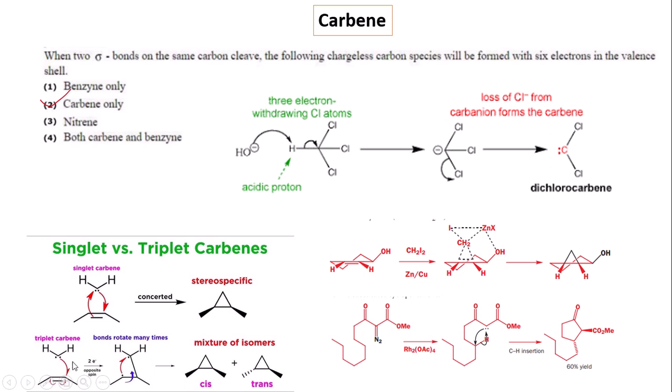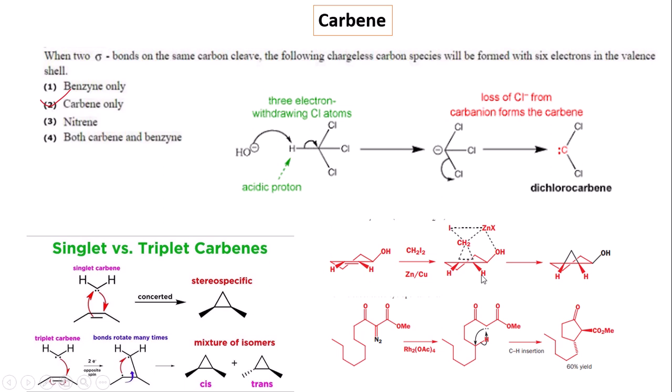But in the case of the triplet carbene, the two electrons are present in parallel orientation, so there is the possibility for two-bond formation by the 2A, and we get cis and trans cyclopropane derivatives. Since two products are formed, it is a non-stereospecific addition. Since only one product is formed in the case of the singlet carbene, it is a stereospecific addition.